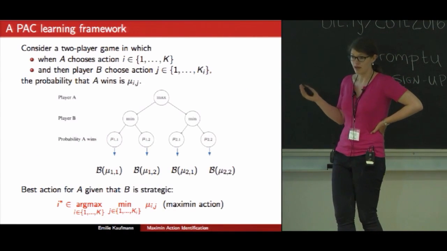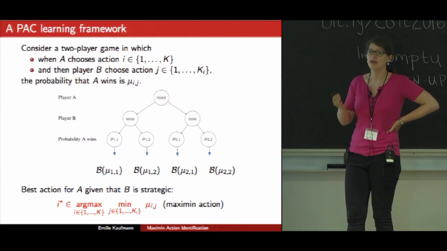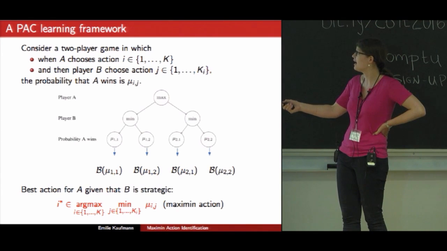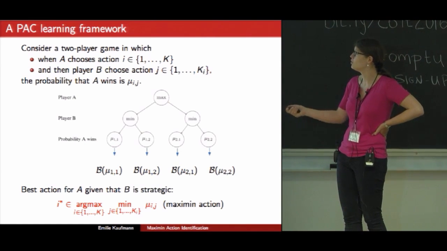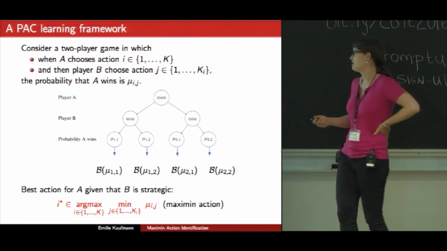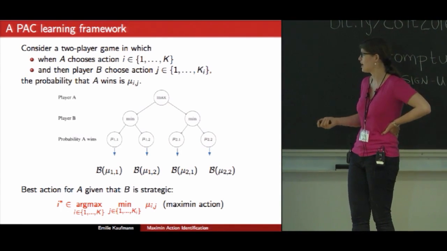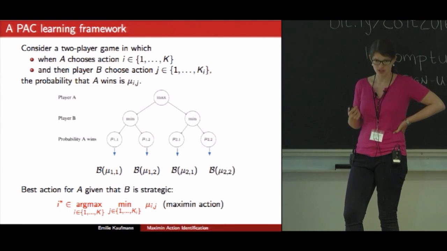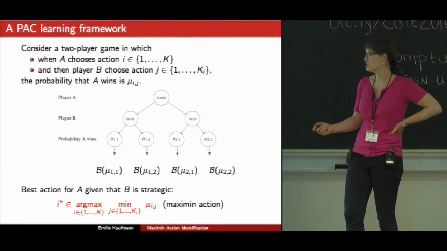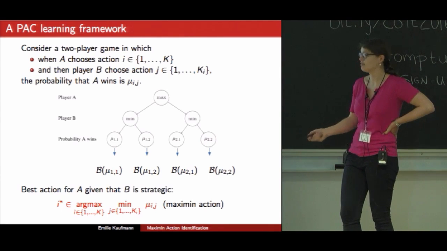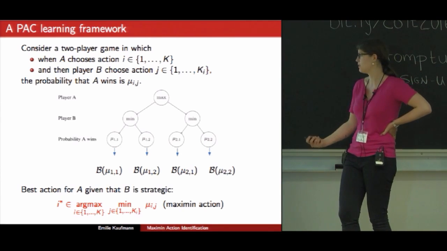So the model is simple. Consider a two-player, two-stage game in which player A chooses one action I, then player B chooses one action J, and we denote by mu_ij the probability that player A wins after these two actions. So if player B is strategic, whenever player A chooses an action I, player B is always going to choose the action J that minimizes the probability that A wins.